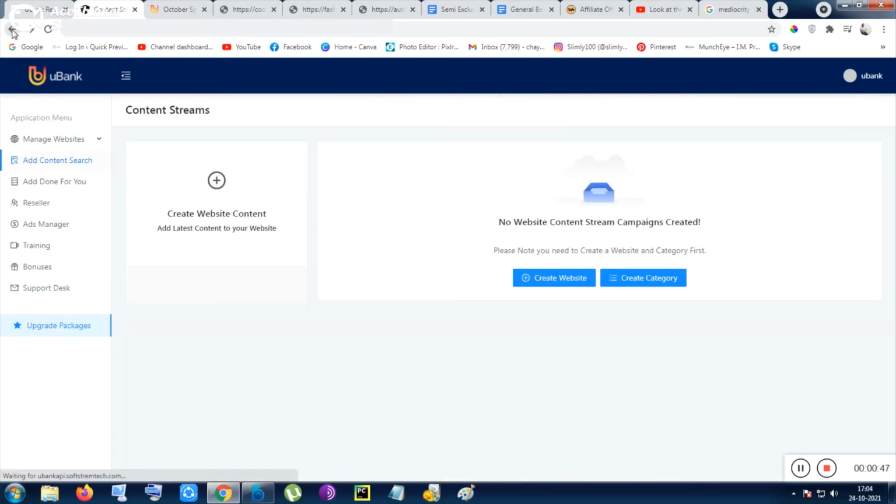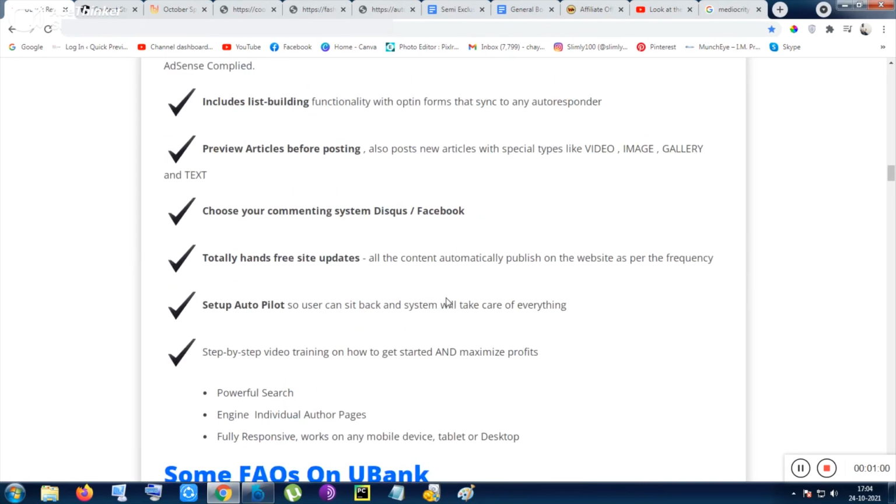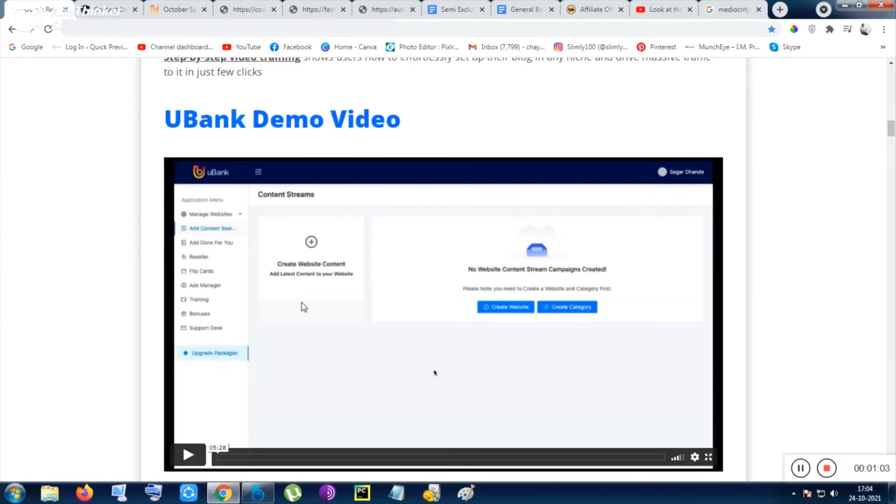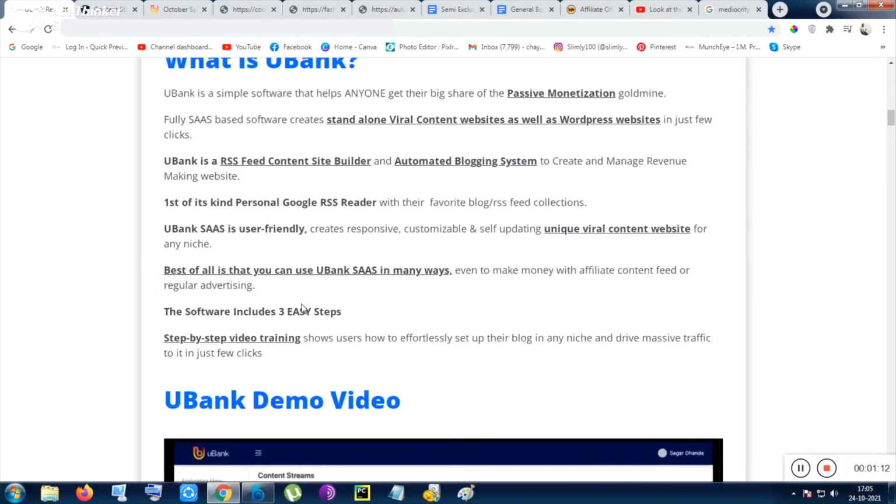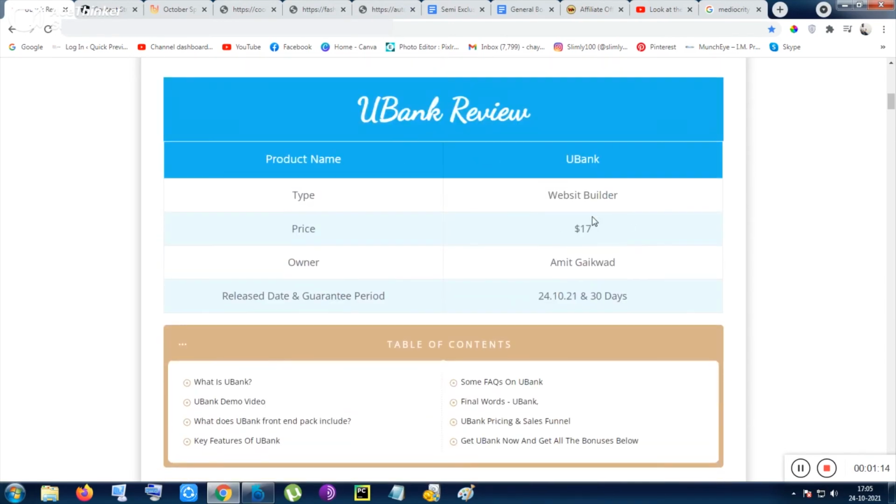Okay, so if you do so, I have not created my website, that is why it is showing me to create the website first, then to use the content RSS feed. But you can do the RSS stuff. I am not sure from where you can do so, but you can depend on this demo video for the RSS stuff. And inside the RSS feed, you can capture other people's content as if it is your content. So that is why this tool is also valuable, and you are getting this tool for $17,